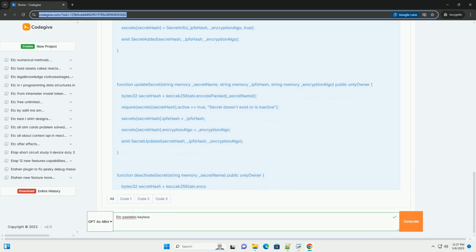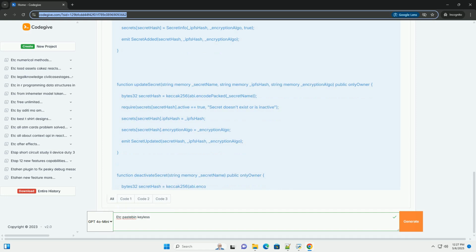3. Deploy the smart contract. Deploy the compiled contract to your ETC testnet, for example Mordor, Kotti, or a local Ganache instance. 4. Configure environment variables. Create a .env file and set the following variables. 5. Run the encryption and storage script. Execute the encrypt.js script: node encrypt.js. This will encrypt your secret, store it on IPFS, and add the metadata to the smart contract.